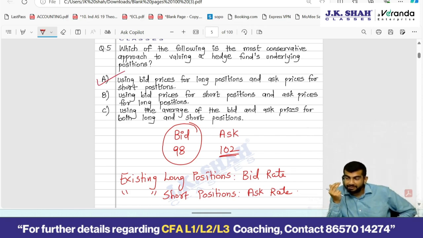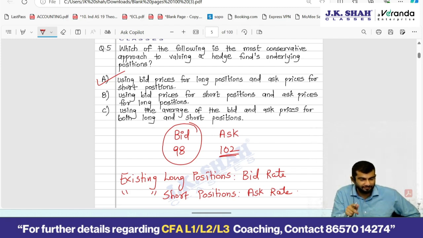Always think from that angle. Current, these are the positions. To square off these positions, at what prices would they be squared off? Think from that angle. Understood the logic? Okay. B is the opposite of A, so that definitely is wrong if you logically understand this. And C, using the average of bid and ask prices for both long and short positions. Some hedge funds do use the average price of bid and ask for both long and short positions, but the question is, is that conservative? No, that is not conservative.